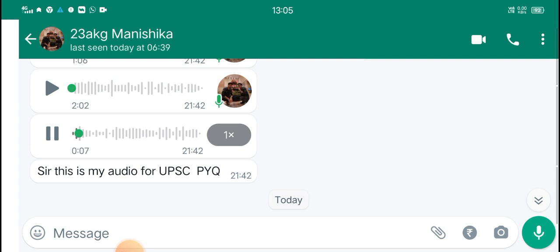This question says, consider the following statements. Statement number 1: jet streams occur in the northern hemisphere only. Statement number 2: only some cyclones develop an eye. Statement number 3: the temperature inside the eye of the cyclone is nearly 10 degrees Celsius less than that of the surroundings. Which of the given statements are correct?